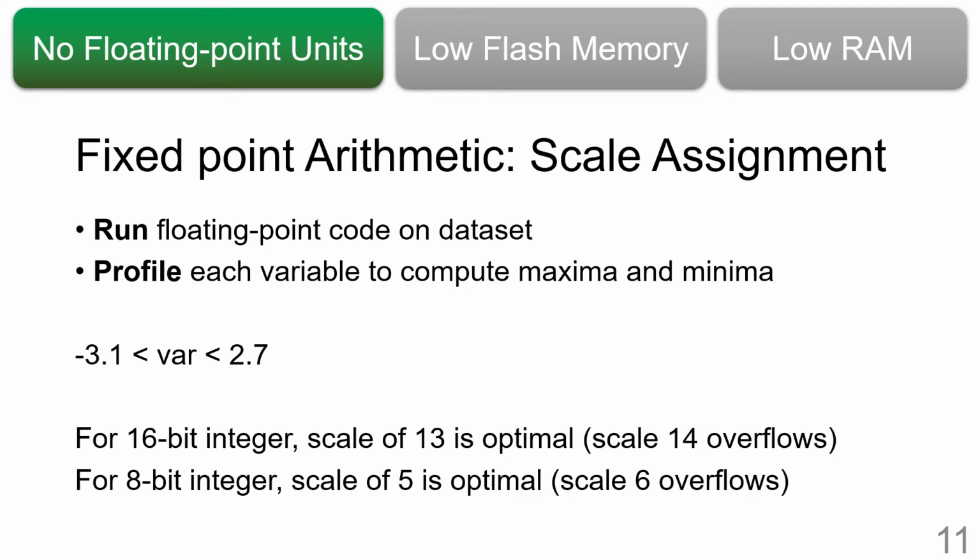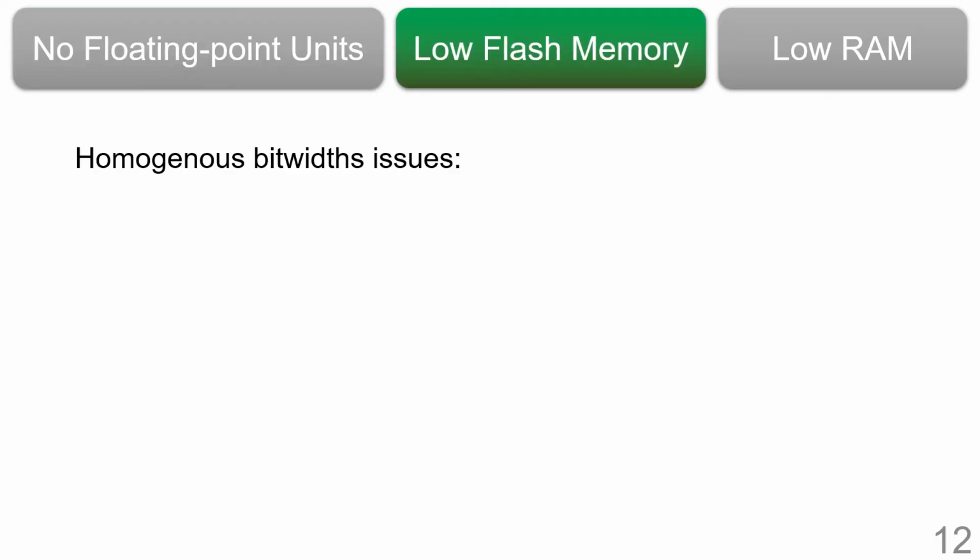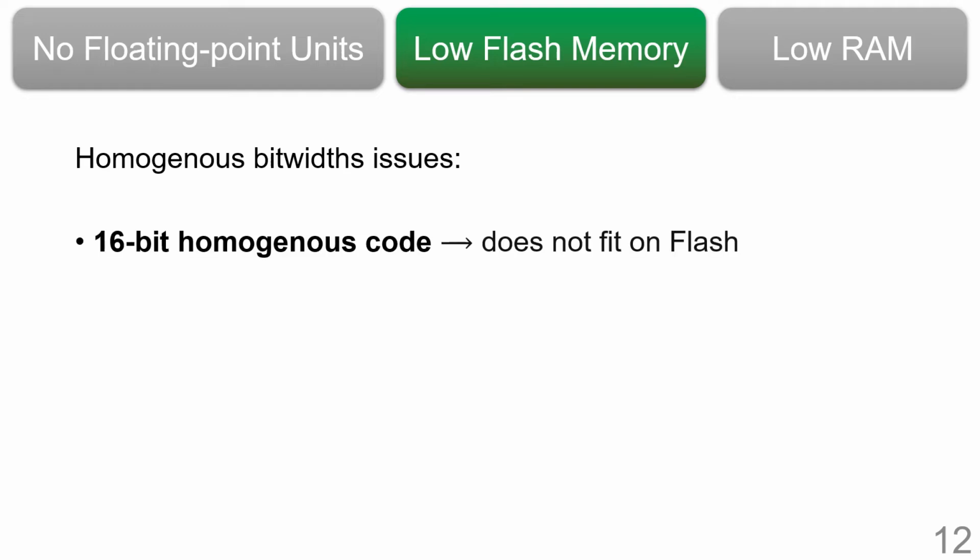Note that assigning a scale requires the bit width of the integer to be known. So we assign all variables a bit width of 16. Note that converting from a 32-bit floating point code to 16-bit integer code reduces the model size and hence the flash usage. However, this reduction in flash is not sufficient for some models. If we use 16 bits for all variables, many of our RNN benchmarks fail to run on the UNO as the generated code is too large to fit on the flash.